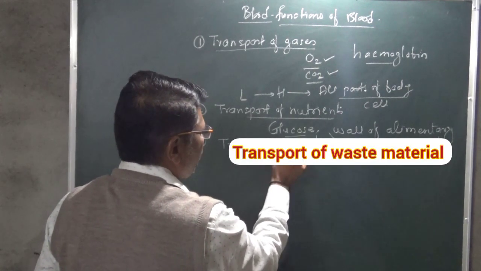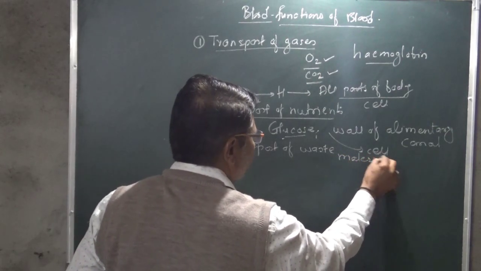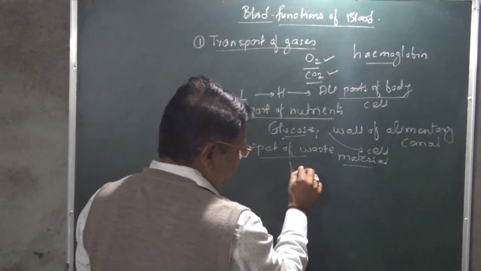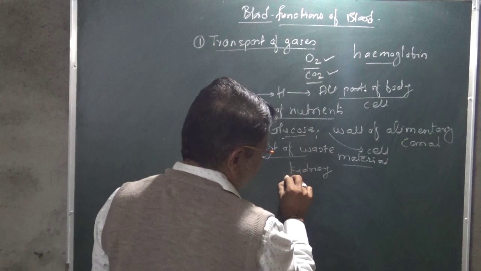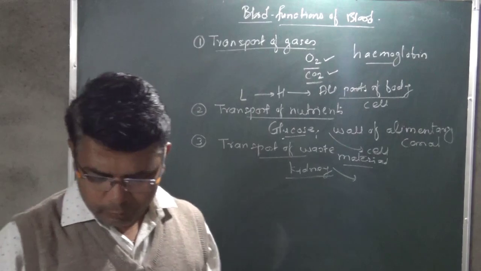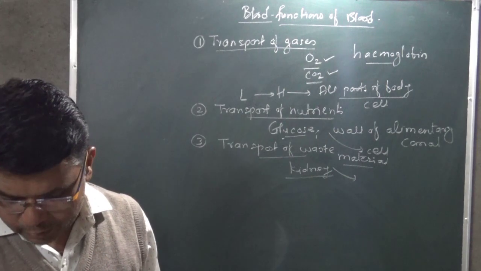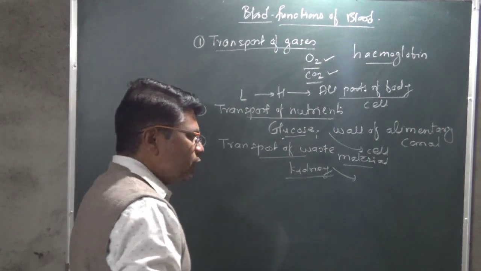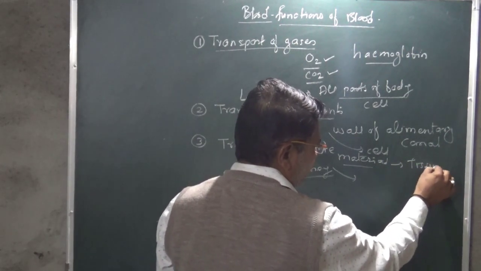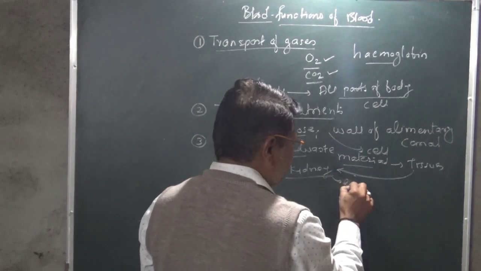Transport of waste material. It is collected from the tissues and carried to the kidney, and transported out of the body with the help of various organ systems. Whatever waste material is released by the various tissues comes towards the kidney for the excretion purpose.